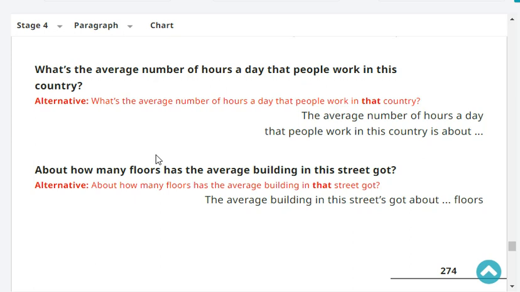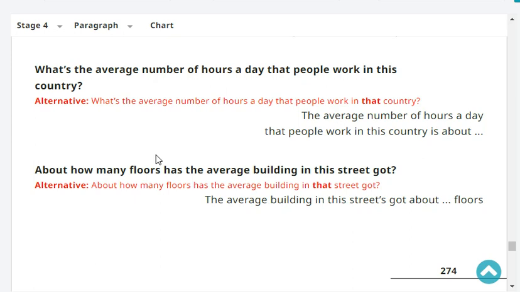Okay. What's the average number of hours a day that people work in your country? The average number of hours a day that people work in my country is about 9 hours.